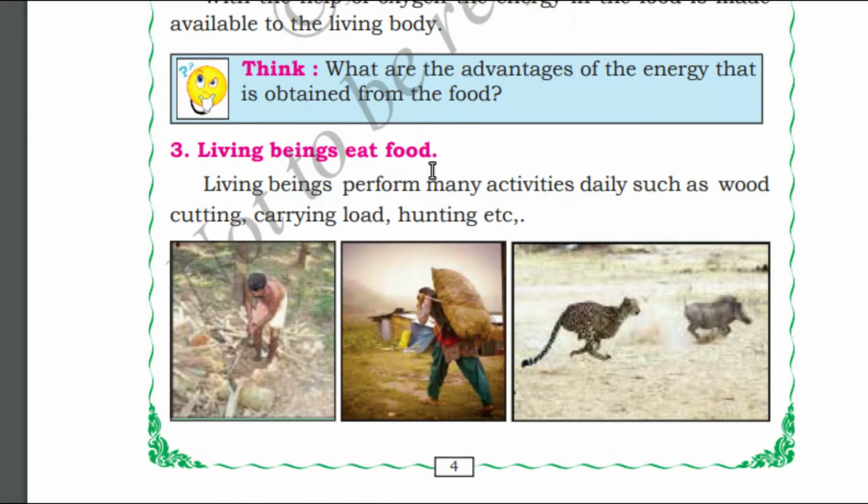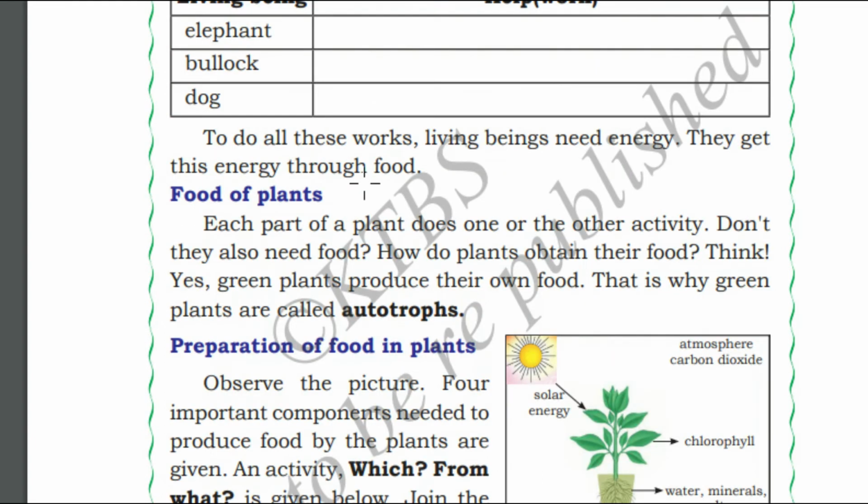Living beings eat food. Human beings will eat food to survive. You will eat food, I will eat food, everybody eats food. Similarly, even other animals and plants will eat food to survive. We will eat chapati, roti, vegetable and meat to survive. So what about plants? Don't you think even plants need food? Yes, even plants need food.